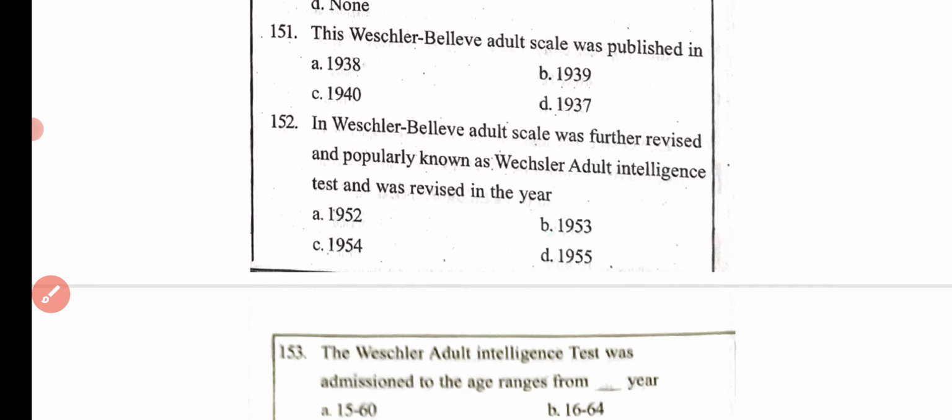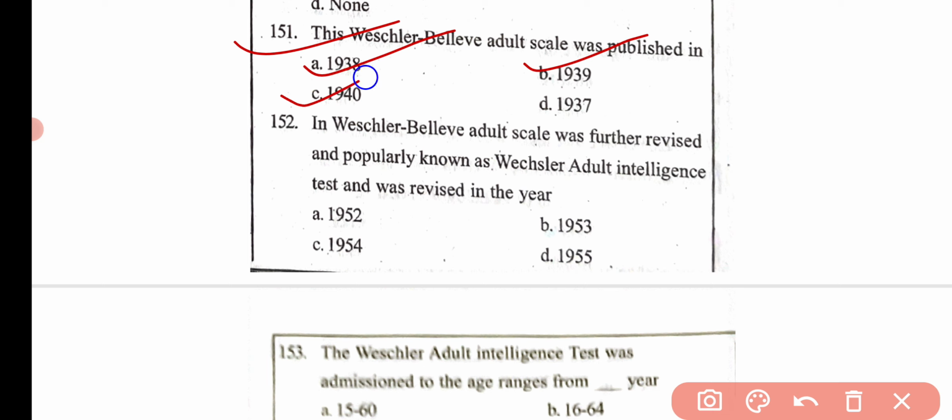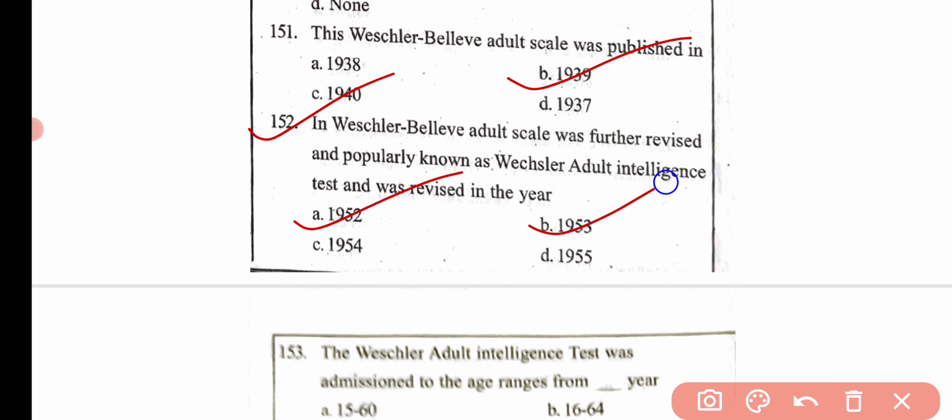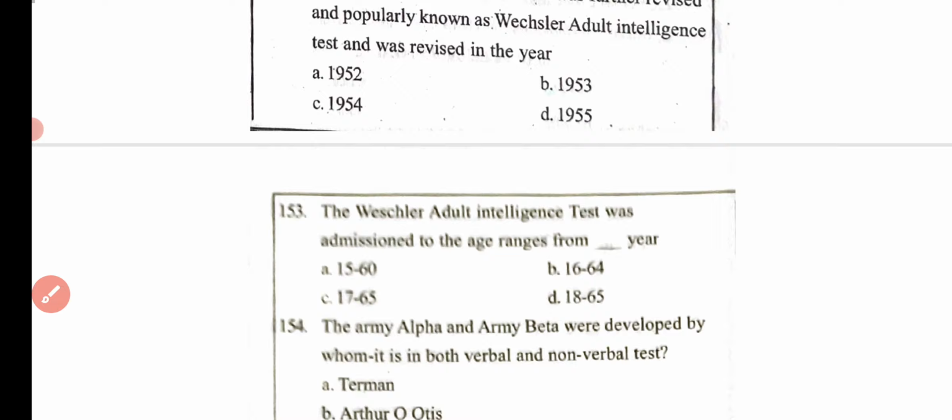Then the next question is, this Wechsler Bellevue Adult Scale was published in 1938, 1939, 1940 or 1937. The correct answer is option B, 1939. Then the next question is, the Wechsler Bellevue Adult Scale was further revised and popularly known as the Wechsler Adult Intelligence Test, and was revised in the year 1952, 1953, 1954 or 1955. Here the correct answer is option D, that is 1955.